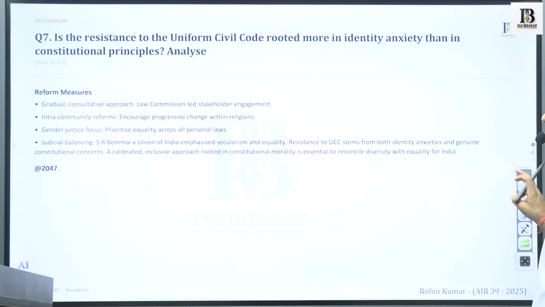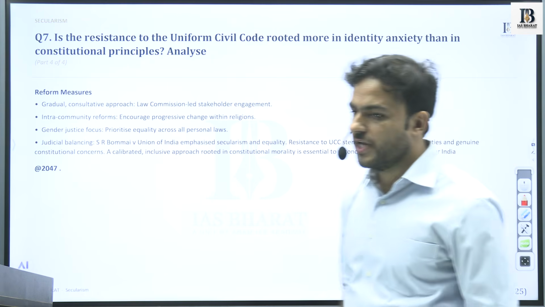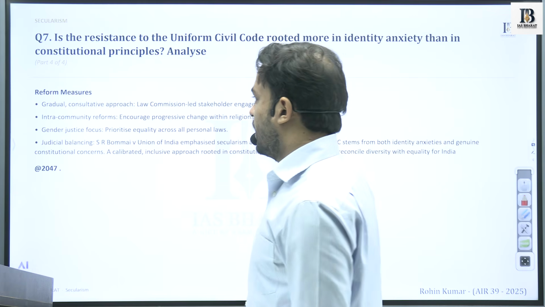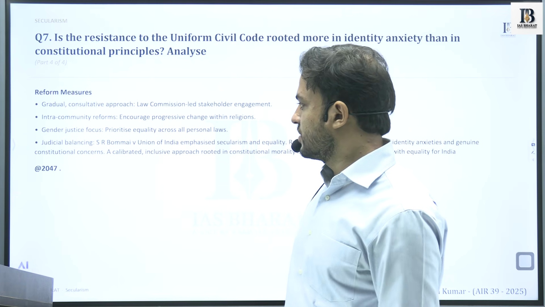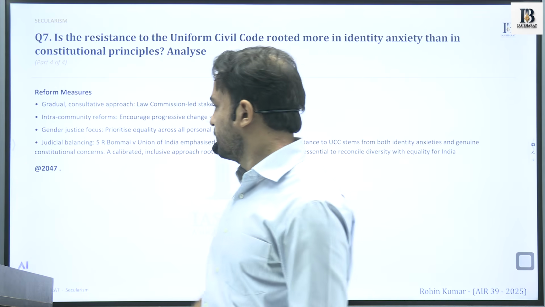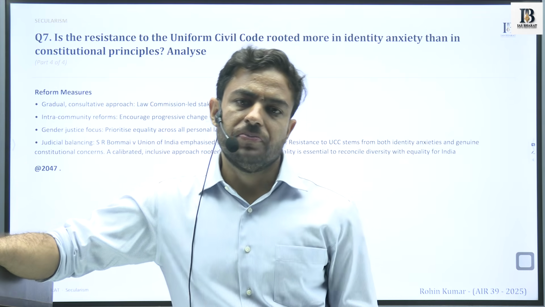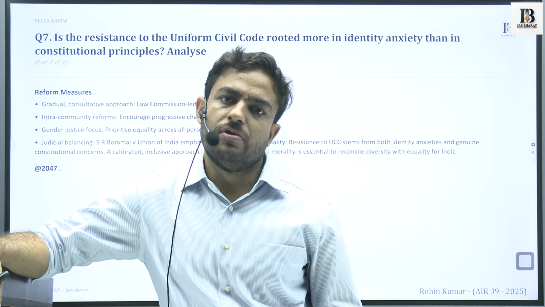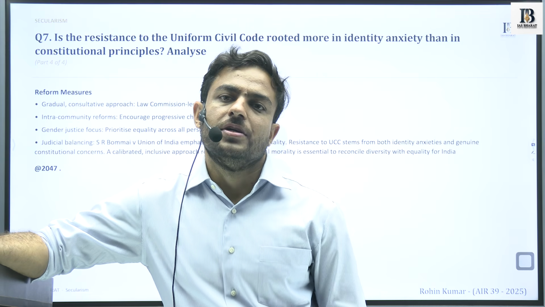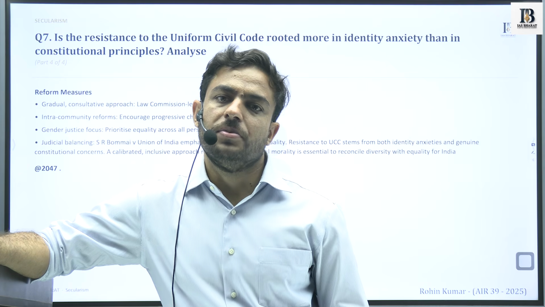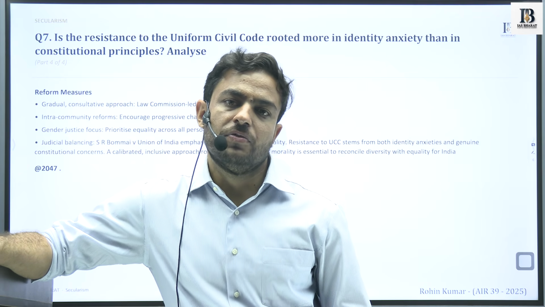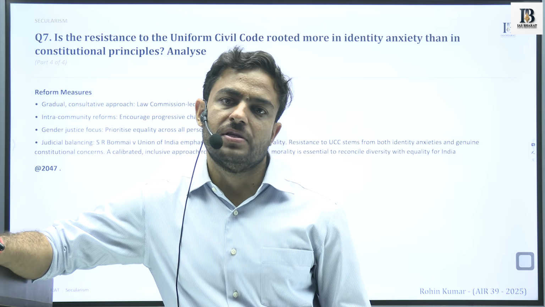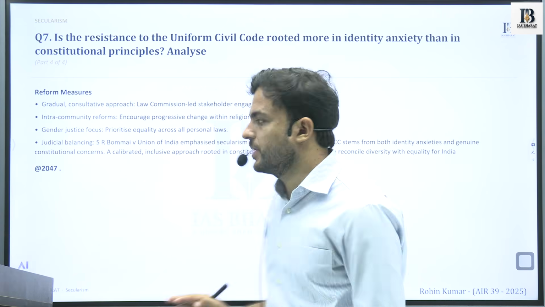Then we will see what reforms could be there, that the approach has to be very gradual in nature. We have to be very consultative about it. Intra-community reforms, gender justice focus, judicial balancing. Okay. So when we are finding a solution to a particular issue, we will see it at all levels, that the communities' fears have to be taken care of. The engagement within the different communities also has to take place. There have to be reforms at the policy level and at the institutional level. Okay.